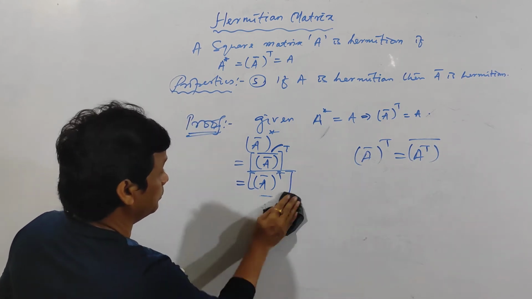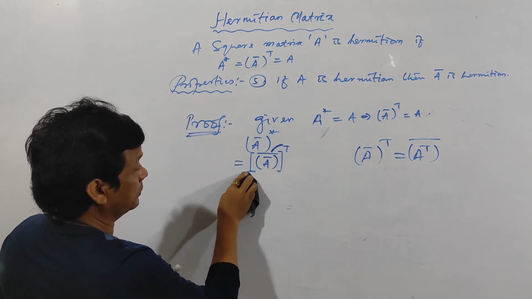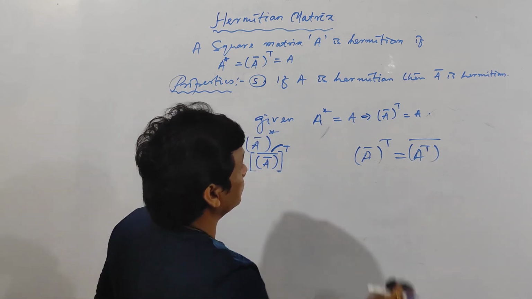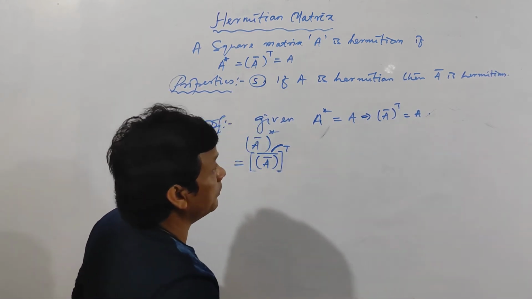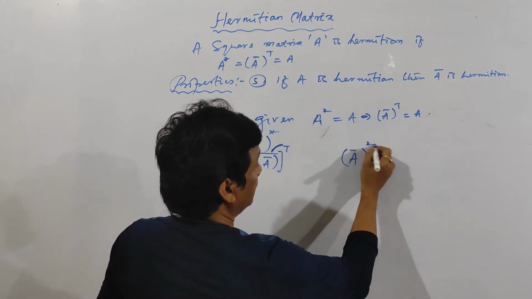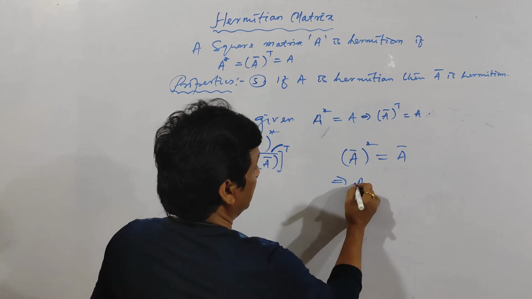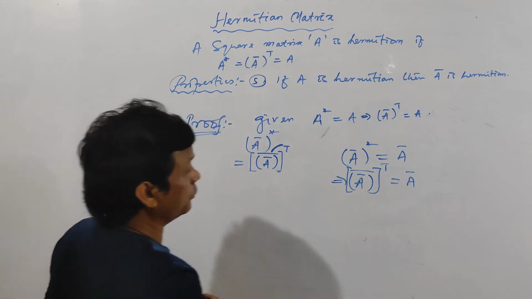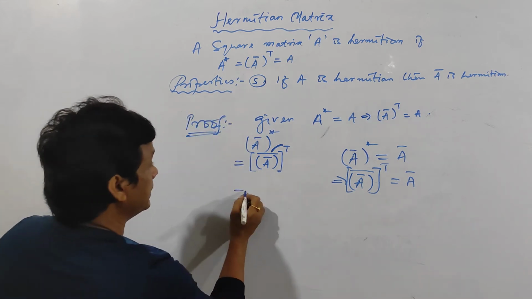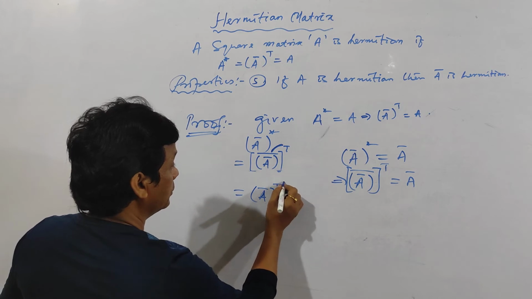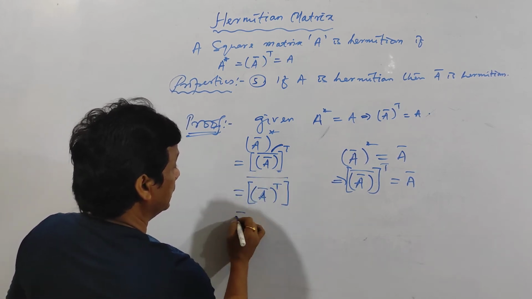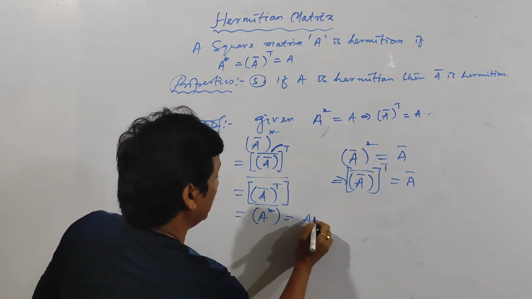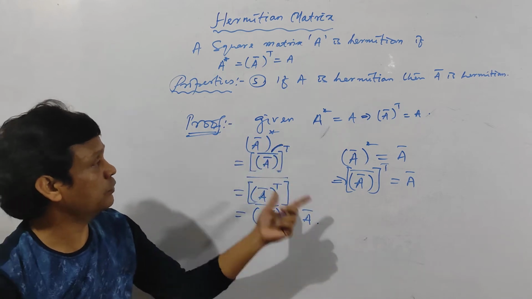So see here, again now, you have to prove this one. A bar is Hermitian, that means A bar star is equal to A bar, that means A bar whole bar, then transpose of this one is equal to A bar. Your aim is to prove this one. Here, see here, A bar transpose to the bar, and A bar transpose is A star, and A star bar, and A star is equal to A bar. Hence, A bar transpose is equal to A bar, so A bar is Hermitian.